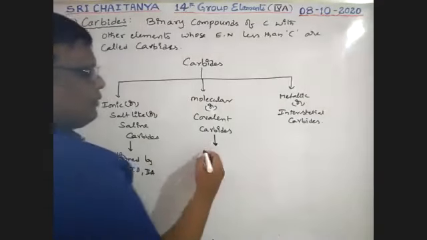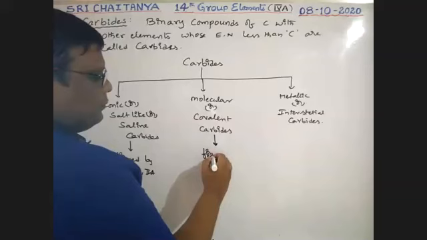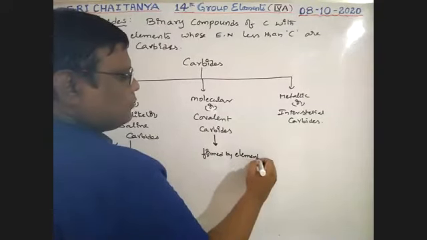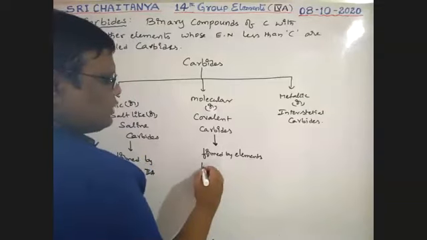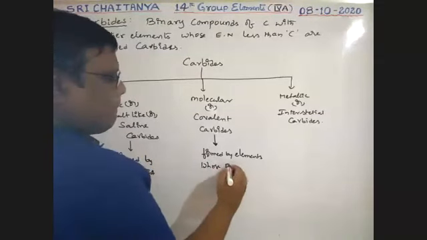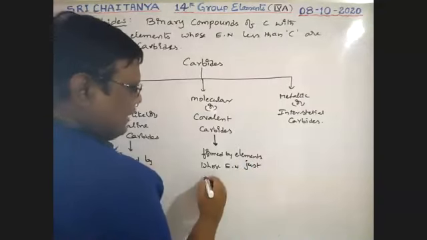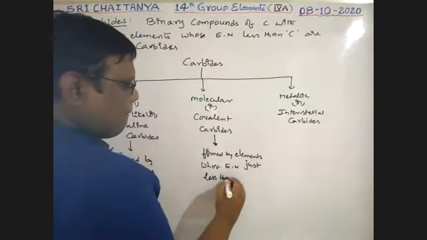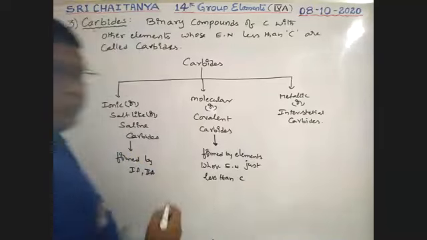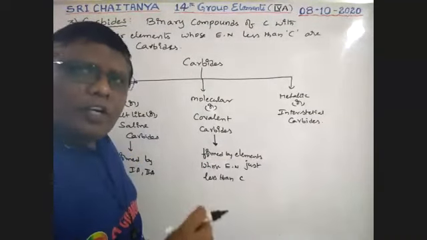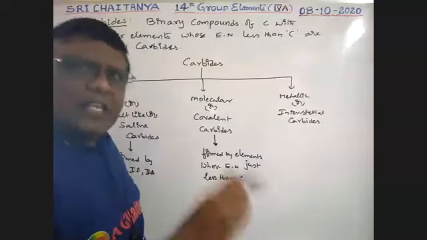These are formed by elements whose electronegativity is just less than carbon, almost the same electronegativity, but just less.